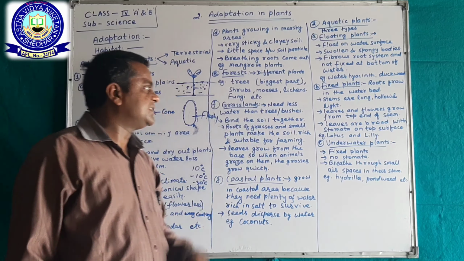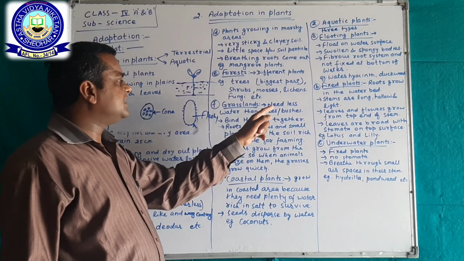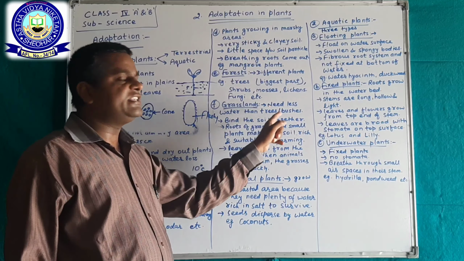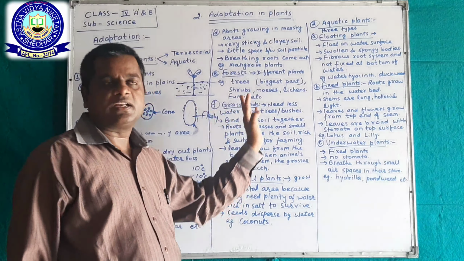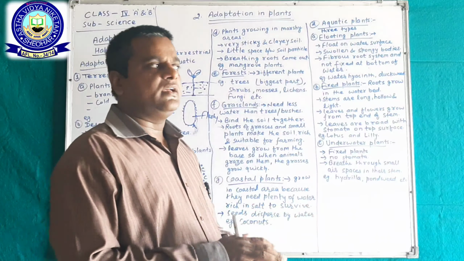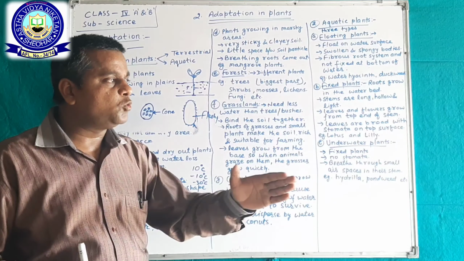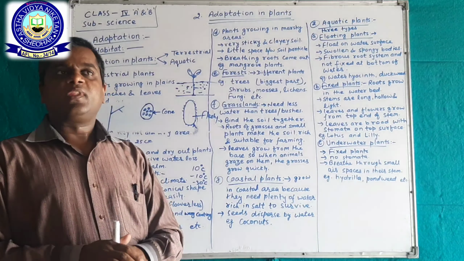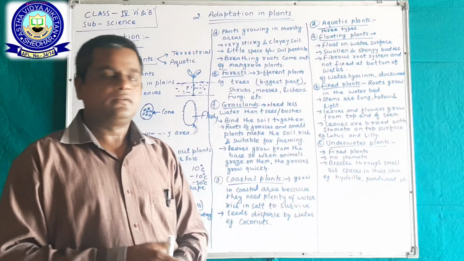Next, grasslands. Grasslands need less water than trees and bushes. A tree is a plant that needs a lot of water; in comparison, grasses need less water.